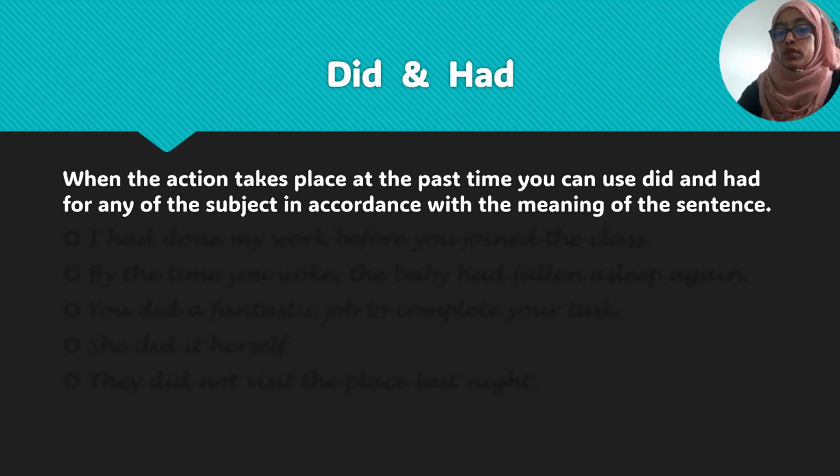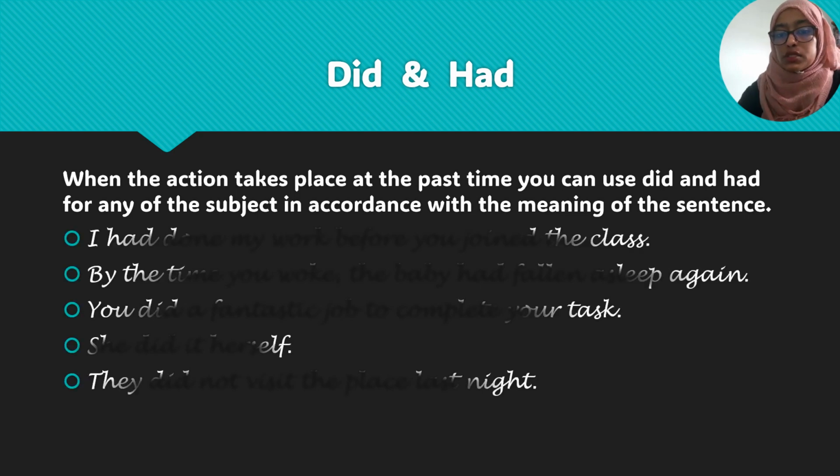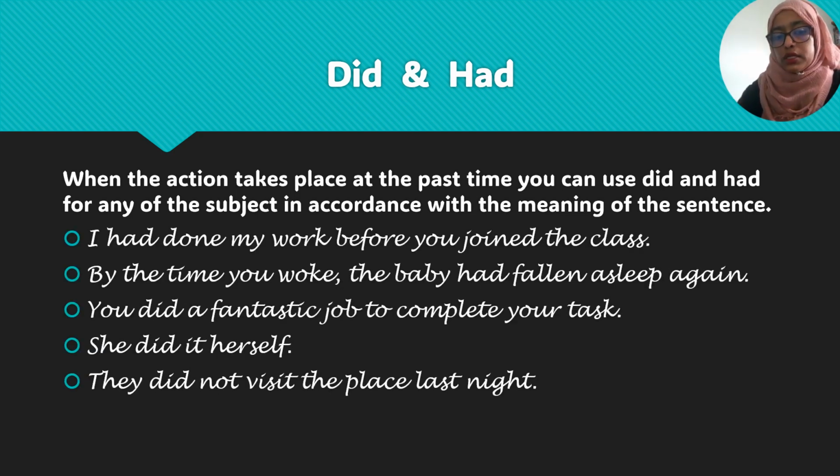in accordance with the meaning of the sentence. Sentence meaningটা maintain করে for any subject which are talking about the past time, you can use did and had. I had done my work. By the time you worked, the baby had fallen asleep. Again, the baby had. You did a fantastic job to complete your task. She did it herself. They did not visit the place last night. For plural subject, singular subject, first person, second person, for every subject you can use this had and did.